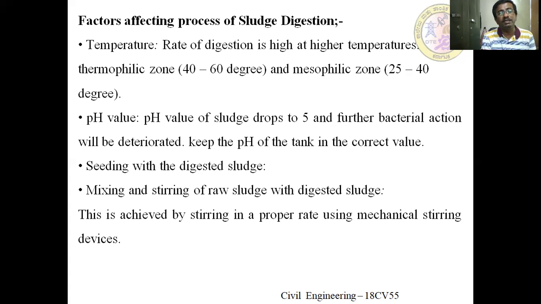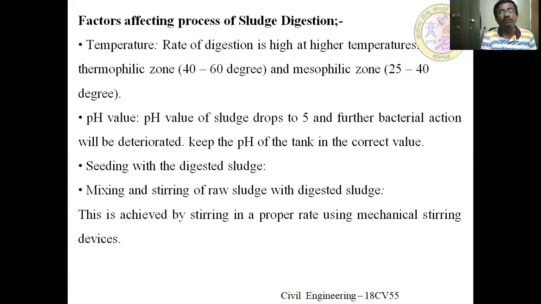Seeding with the digested sludge. Seeding means that before adding the sludge, we add some microbes to enhance the rate of degradation. It is done before we go for treating the sludge.